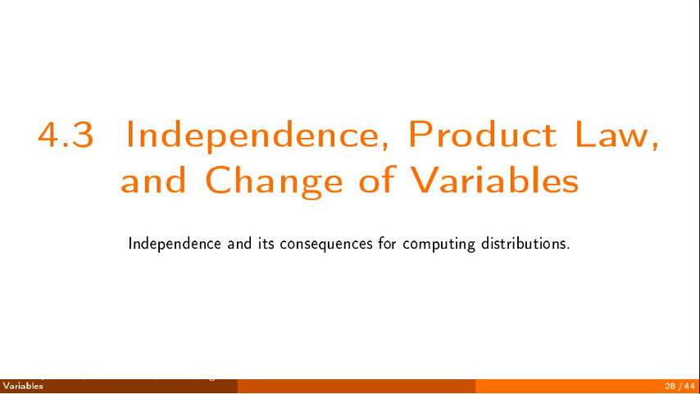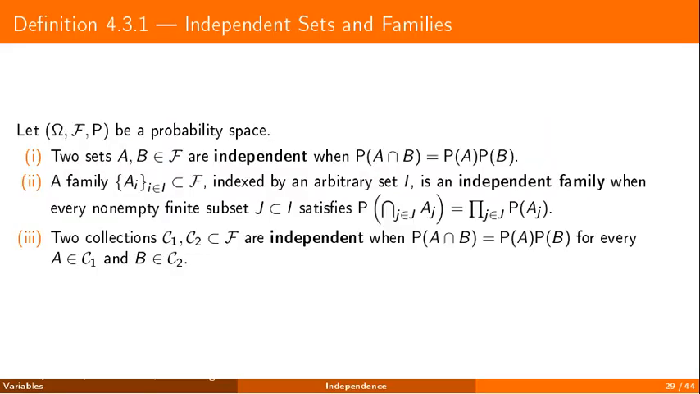Third section, independence. We define it for events, for families, then for random variables, and we draw out its consequences for computing distributions, the factorizations, the product law, and the change of variables for densities. Two events are independent when the probability of their intersection is the product of their probabilities. A family, indexed by any set, is independent when every non-empty finite subfamily factors the same way.